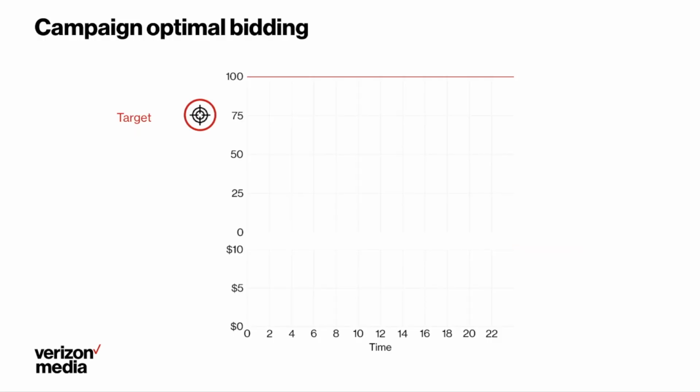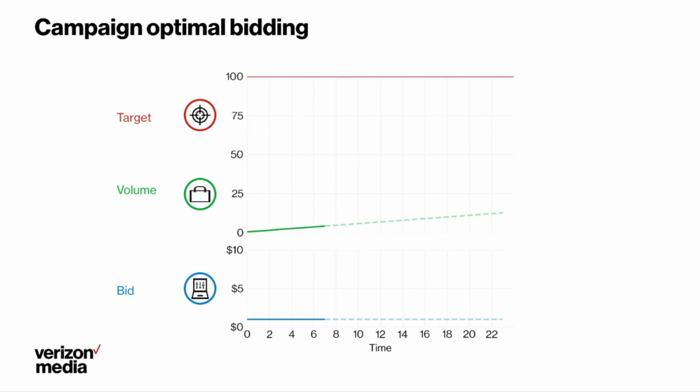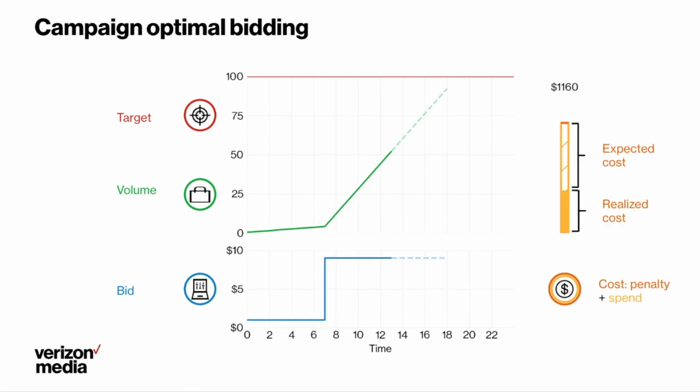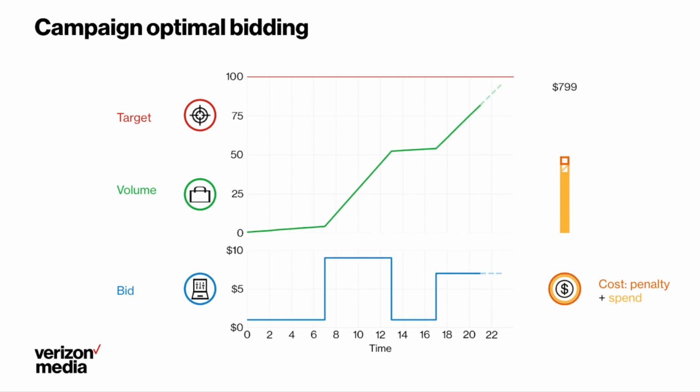So suppose you target 100 impressions by the end of the day. You'll start bidding at a given level, buying impressions for an expected cost. By adjusting the bid level to the market condition until the end of the campaign, it is possible to reduce the cost.